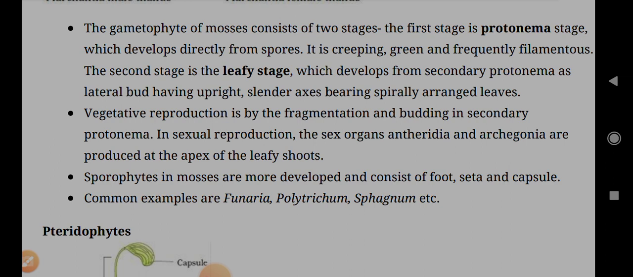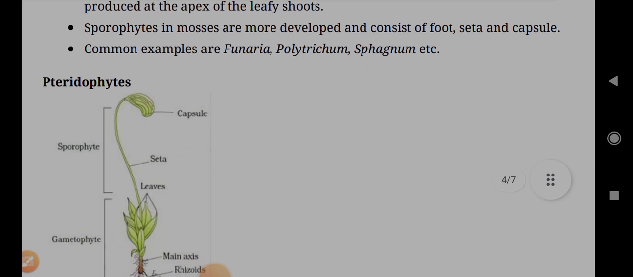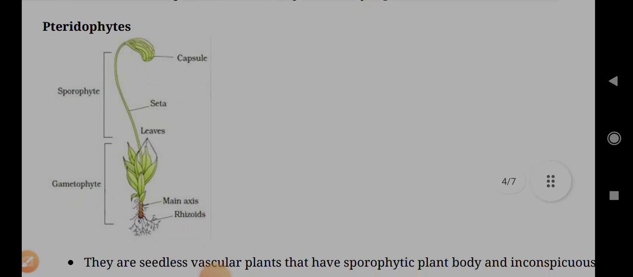In sexual reproduction, the sex organs antheridia and archegonia are produced at the apex of the leafy shoots. Sporophytes in mosses are more developed and consist of foot, seta, and capsule. Common examples are Funaria, Polytrichum, Sphagnum, etc. Pteridophytes.